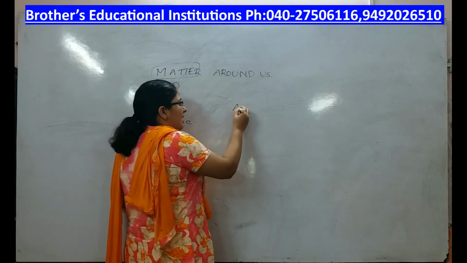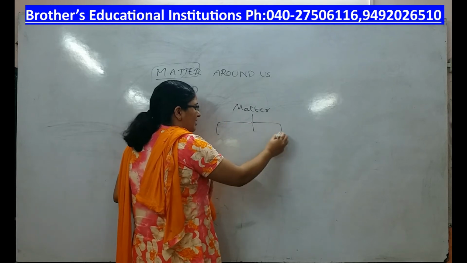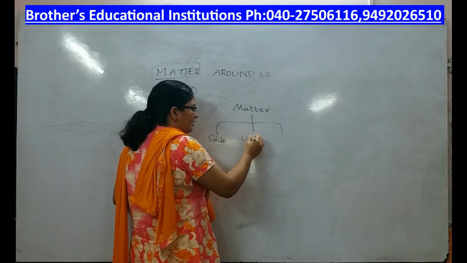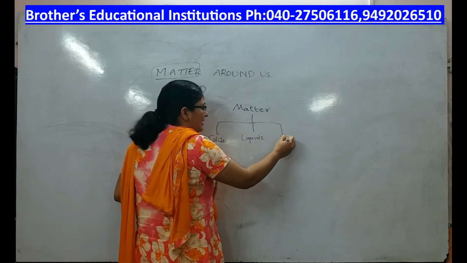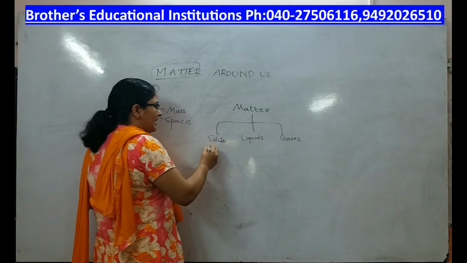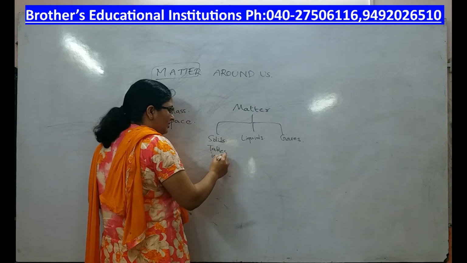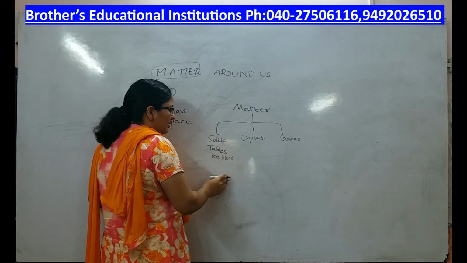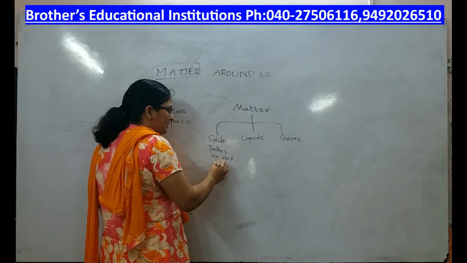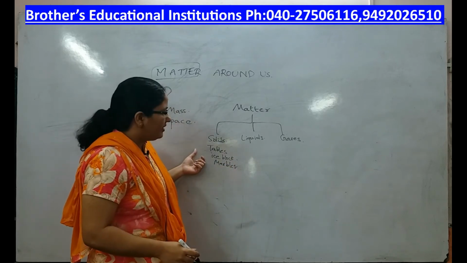Now, matter exists in three states: solids, liquids and gases. Example of matter in solids: can take tables, ice block, anything, any solid substance. You can take marbles. All these are some of the examples that are chosen for solids.